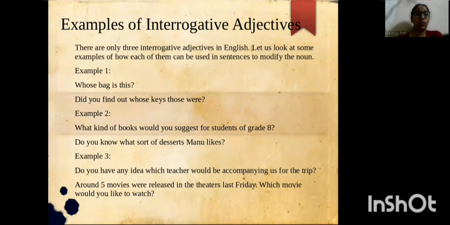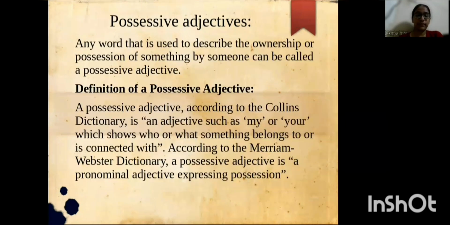Do you know what sorts of desserts Manu likes? And third example, where we use the word which. Do you have any idea which teacher would be accompanying us for the trip? Around 5 movies were released in the theater last Friday. Which movie would you like to watch?